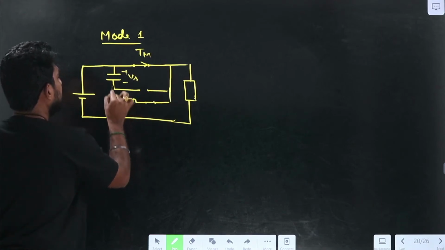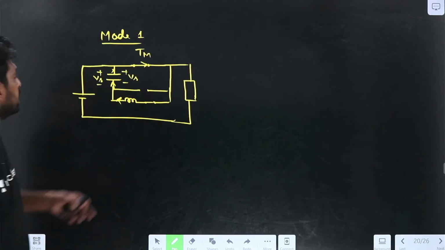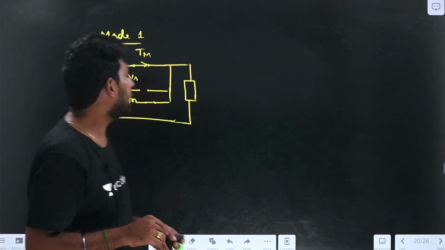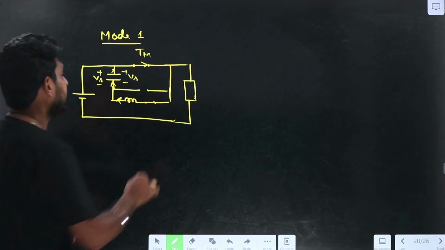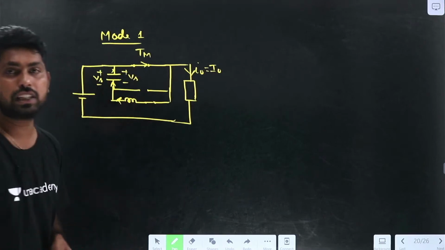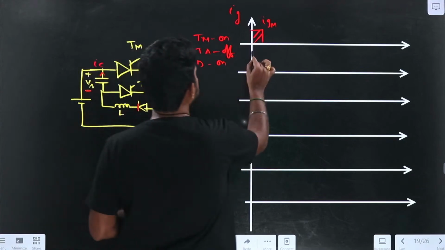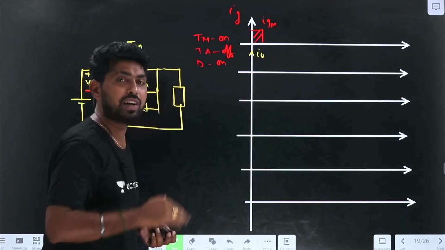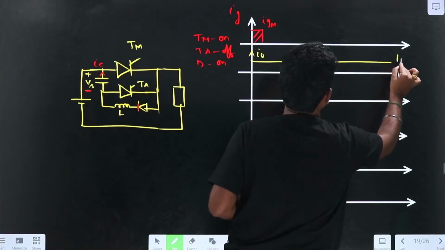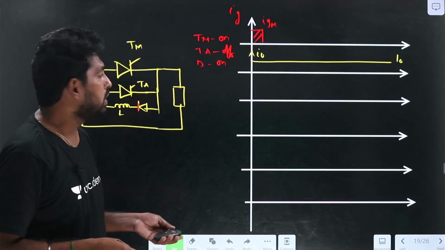So the current direction will be the same as the assumed direction, plus minus Vs. Let me find the main thyristor current. Let us assume that I0 is constant. Here the assumption is that I0 is always constant, equal to capital I0. So if I draw the I0, it is a constant line. The load current is constant throughout the time. That is the assumption.